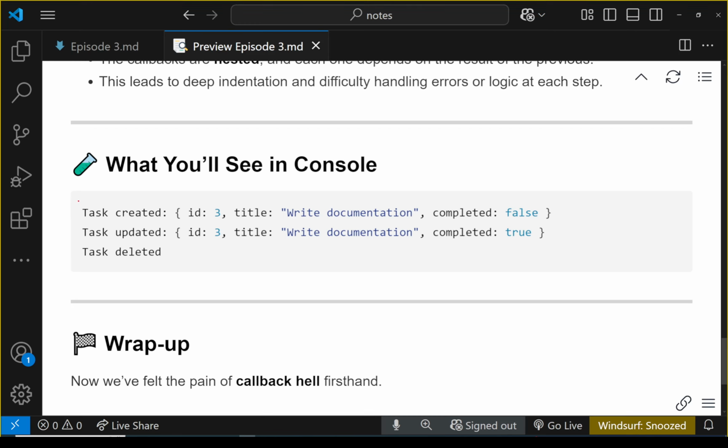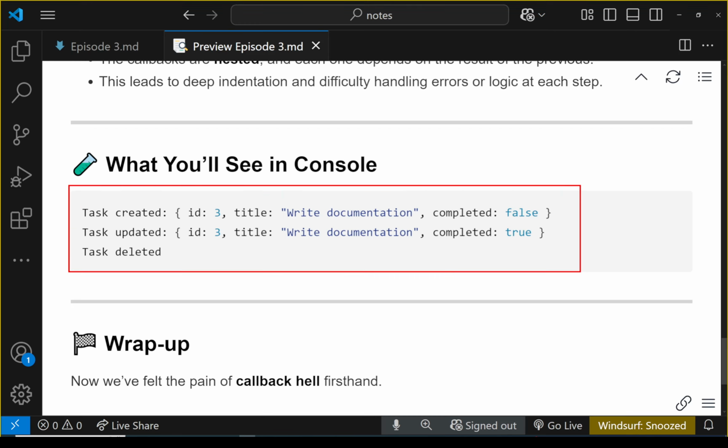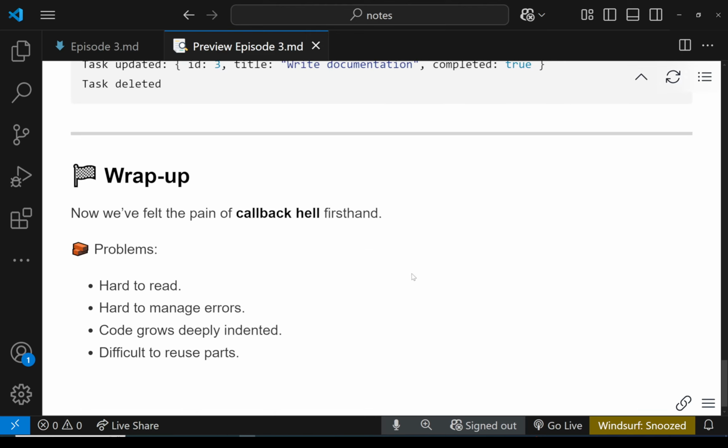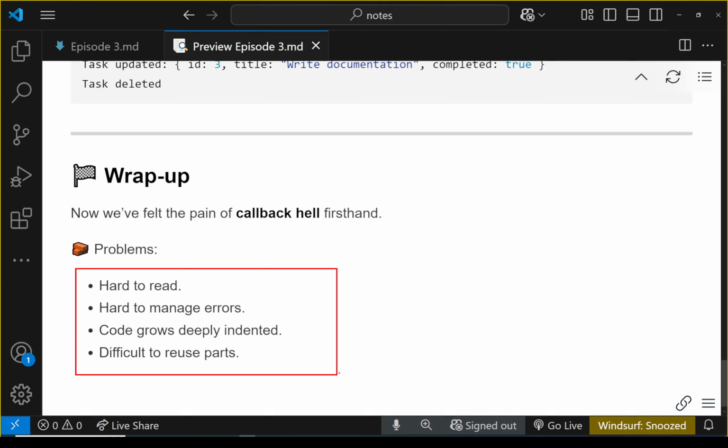And when you run the code, you will see these 3 messages. So this is one very important thing you need to remember about using callbacks when you want to write asynchronous code. Even though they're simple to understand and they're used, they pose a very serious threat to the maintainability of your code. They make the code difficult to understand and difficult to maintain. The code becomes hard to read because of those indentation levels. You cannot manage errors effectively. And as the number of asynchronous operations grows, the code will become even more unmaintainable. And of course, the code becomes difficult to reuse as well.